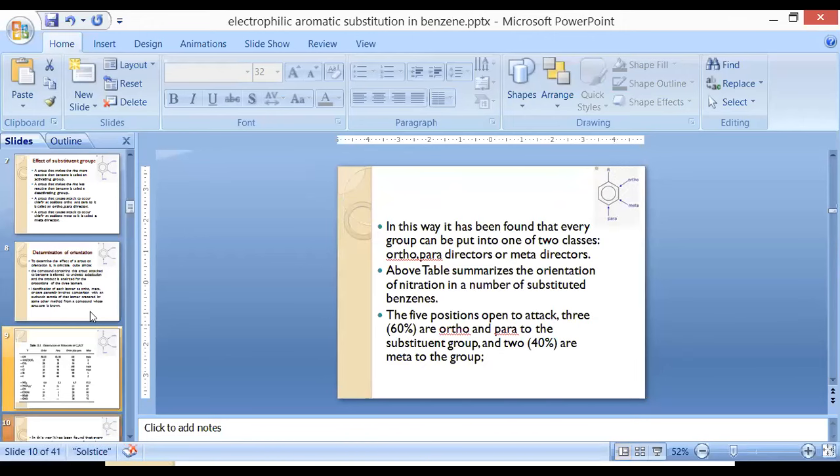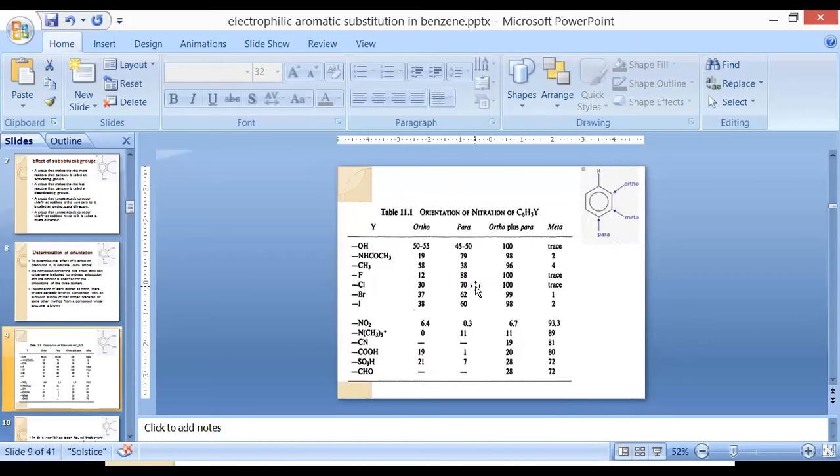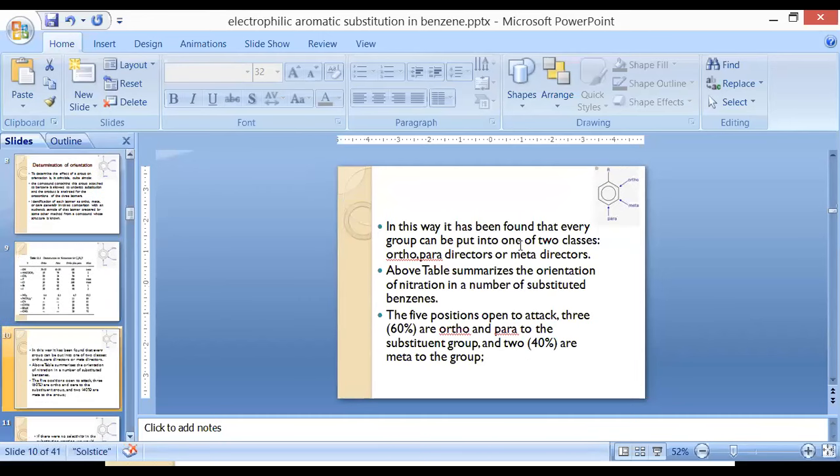That means by looking at this table, we can judge that the majority of groups will act on the ortho para positions and a smaller number of substitutions are taking place on the meta position. So in this way, it is found that every group can be put into one of two classes, either ortho para director or meta director. This is only the classification. Either we can categorize those compounds under ortho para director or as a meta director.